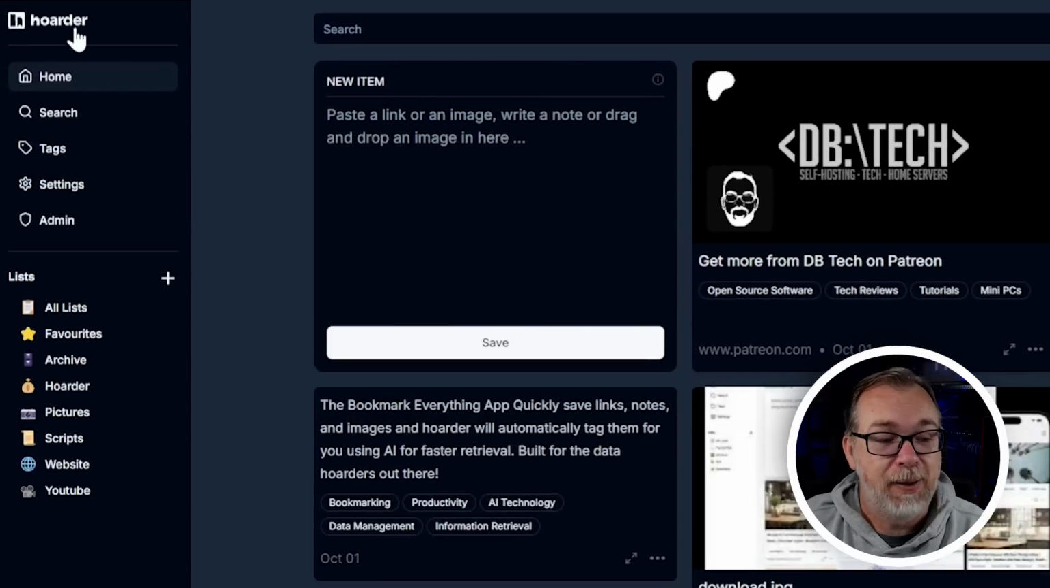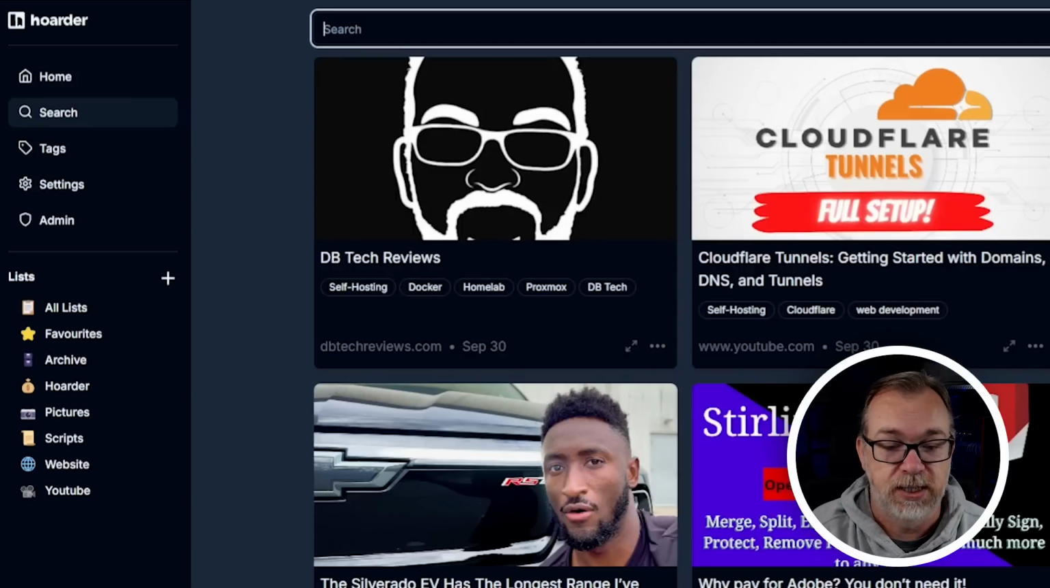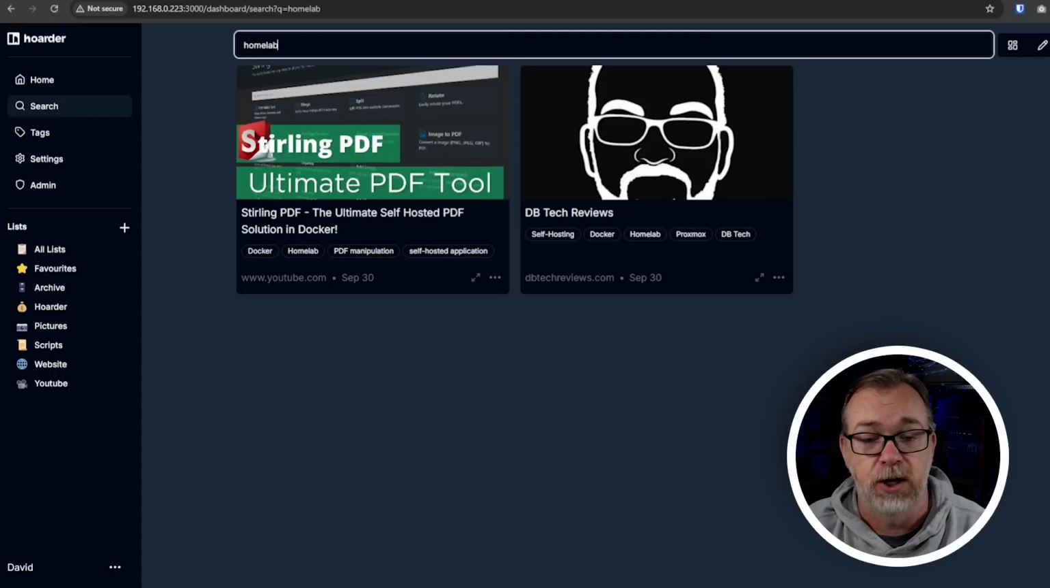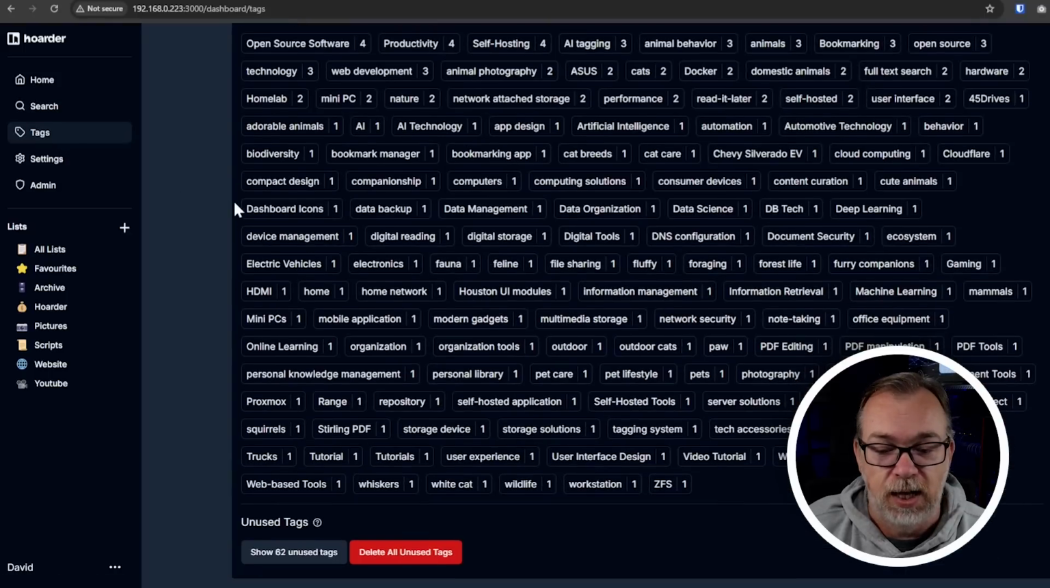So coming down the left side, they've got Hoarder, the little logo up there. Then just some general navigation for home. Search, so that if you want to, you can say home lab, right? And just that quickly, it's returning all of that stuff very, very quickly. Super, super appreciate that. We've got tags over here, lots and lots of tags.